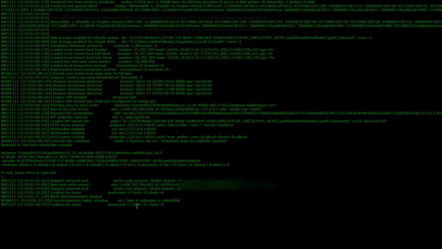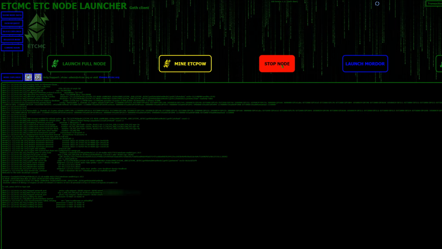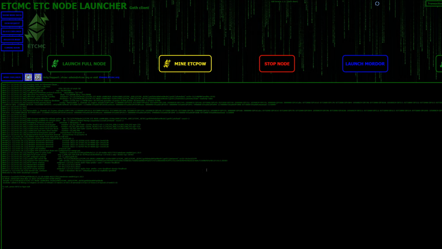So what I usually do when I start it is I wait for it to tick down. You can see that's tick number 3. Every time I see a peer count, 1, 0, whatever, I consider that a tick. I don't know what it's actually called, but I wait for about 5 or 6 ticks. If it all says 0, then I stop my node like so, and then I simply go in and hit mine ETC POW again.